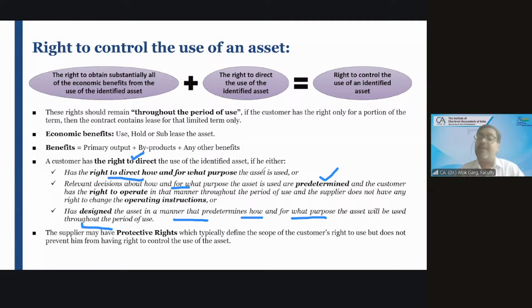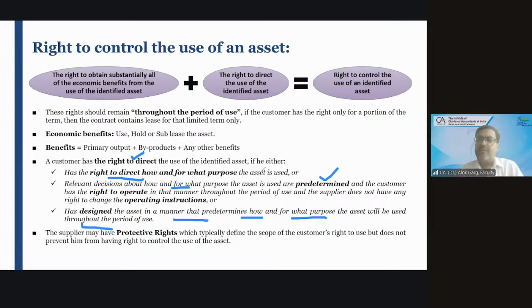But the supplier may have a protective right. If the supplier, the lessor, has a protective right, then it will not be considered that the right to direct is lying with the lessor. For example, I have given my car to Ayush and I told Ayush that don't drink and drive. Is it a substantive right or is it a protective right?